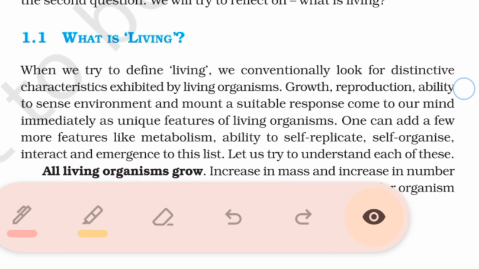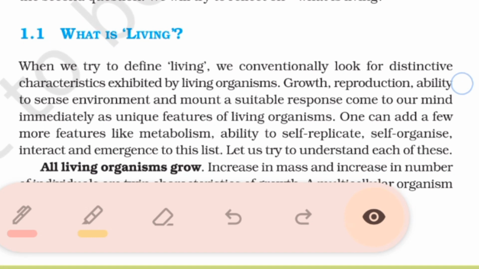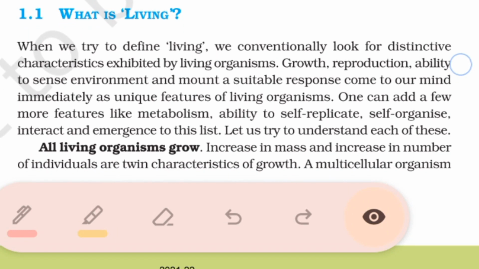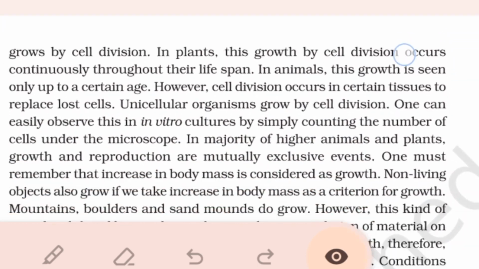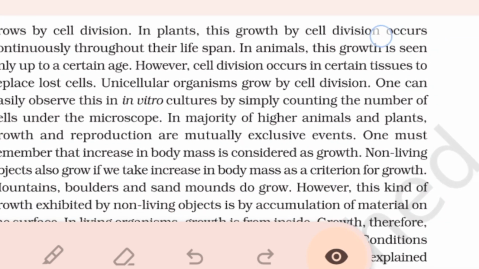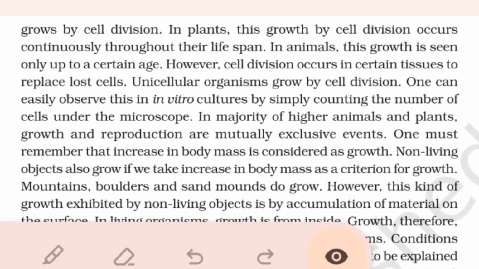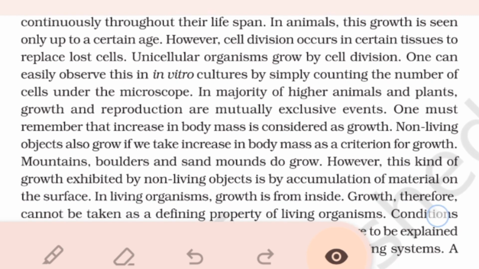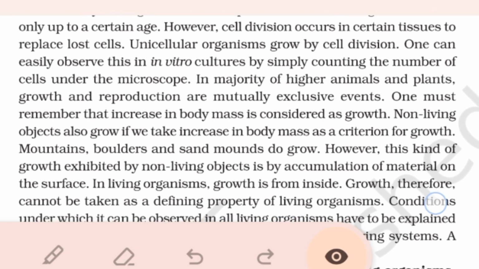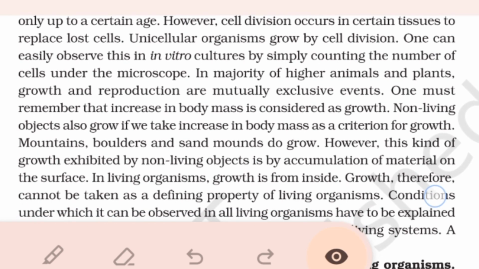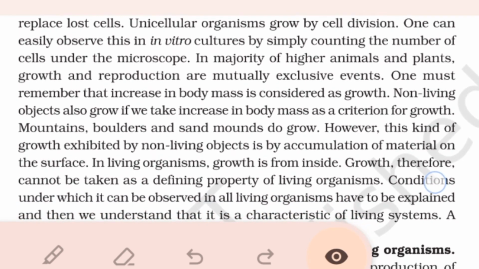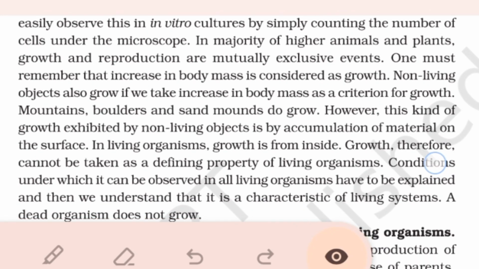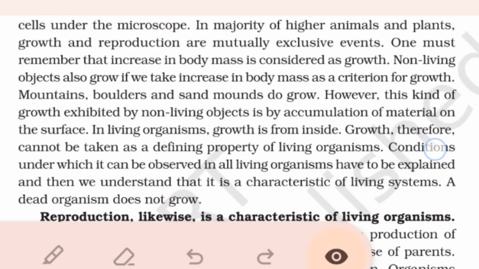All organisms grow. Increase in mass and increase in number of individuals are twin characteristics of growth. A multicellular organism grows by cell division. In plants, this growth by cell division occurs continuously throughout their lifespan. In animals, this growth is seen up to a certain age. However, cell division occurs in certain tissues to replace lost cells. Unicellular organisms also grow by cell division. One can easily observe this in vitro in cultures by simply counting the number of cells under the microscope.